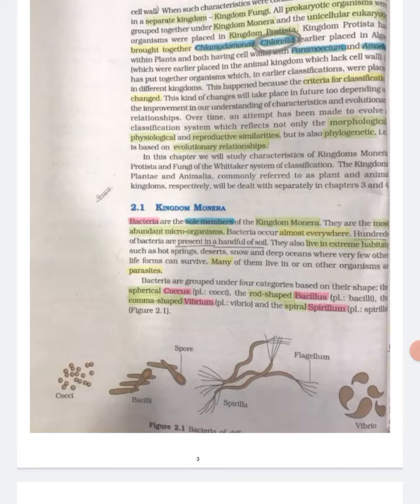Bacteria are the sole members of the kingdom Monera. They are the most abundant microorganisms. Bacteria occur almost everywhere.